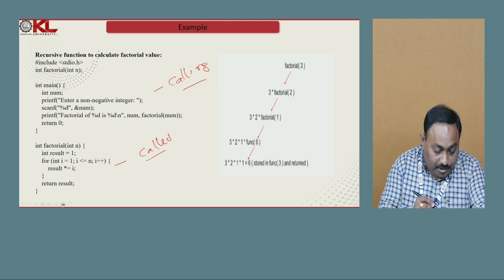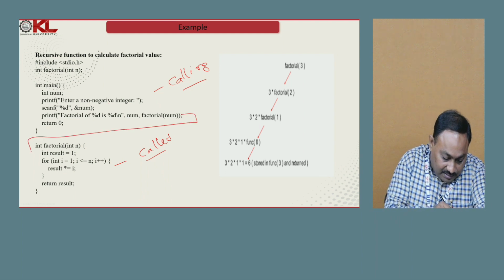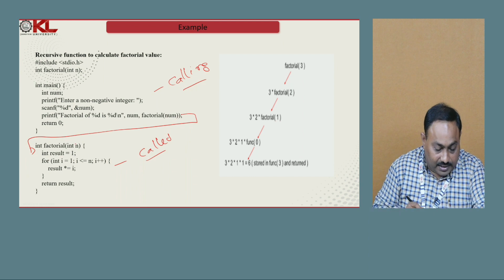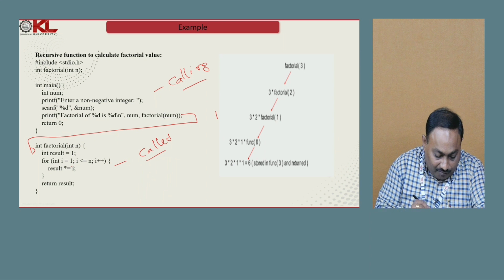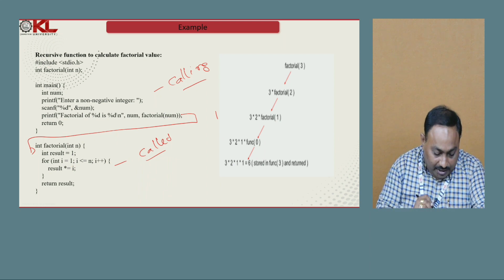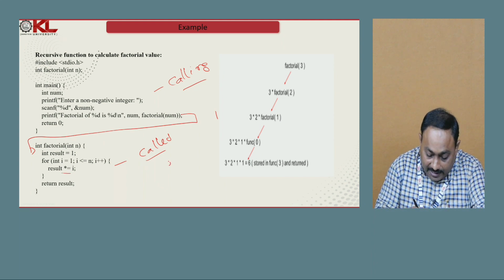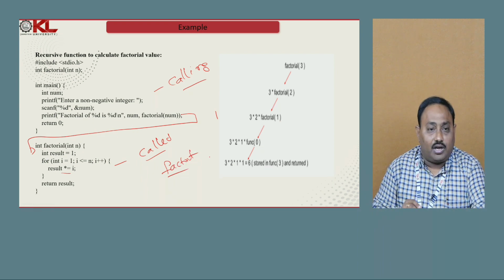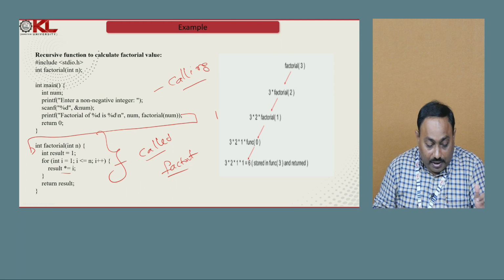Now if you observe, when I call the function to find the factorial value, the control comes here and it starts the execution. Initially the result is 1, and then with the help of the for loop I take the counter variable i. Every time i is incremented and multiplied with the result, so that I am able to get the factorial value. This is what we have done earlier. But now I want to change this function into a recursive function. Now how can I write this?